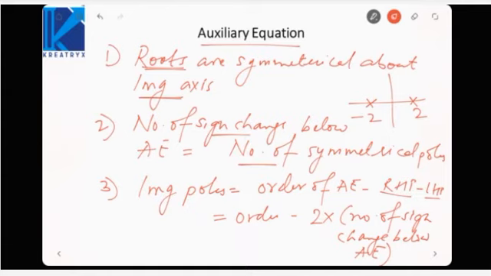But the total number of poles in the right half plane is equal to the total number of sign changes. Whether or not there is an auxiliary equation, the total number of right half poles is the total number of sign changes. So from here we can identify the number of imaginary poles. RHP is equal to total sign changes. So if we get RHP and imaginary poles, we can find the left half poles. Left half poles will be equal to the order of the characteristic equation minus imaginary minus right half poles. So let me show you this by an example.